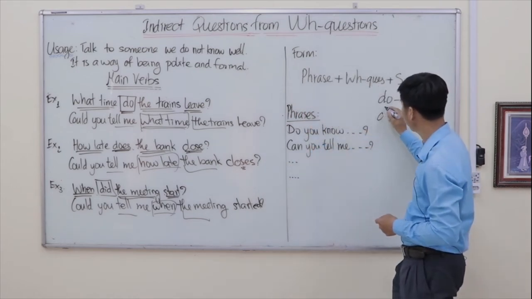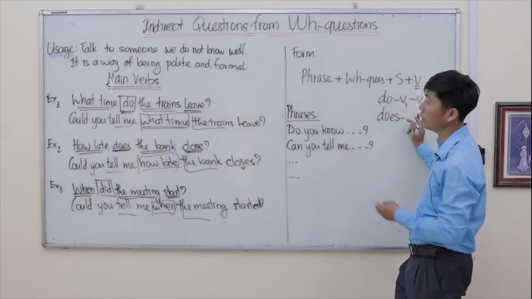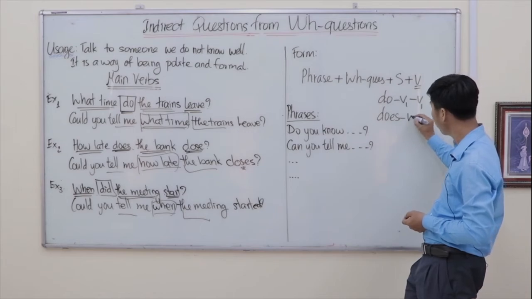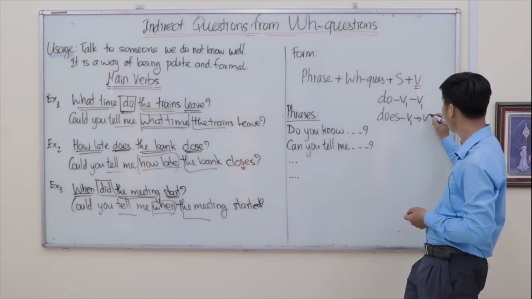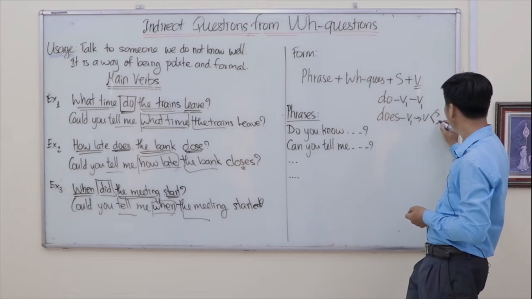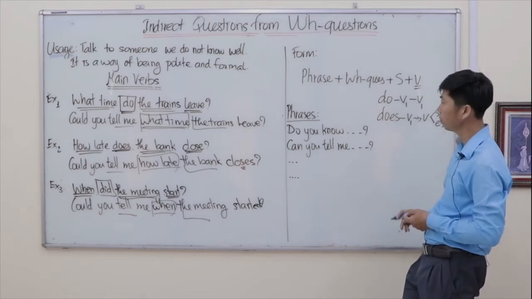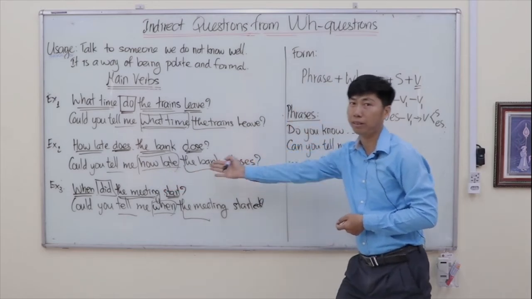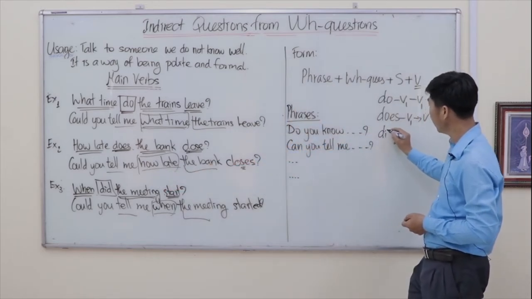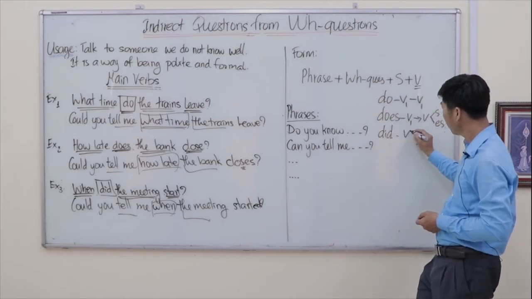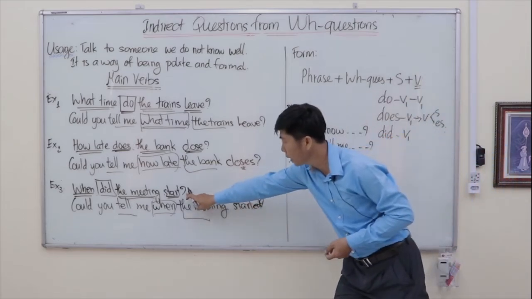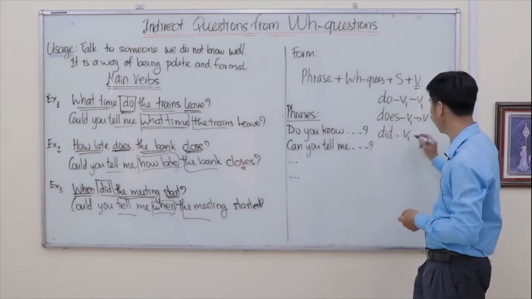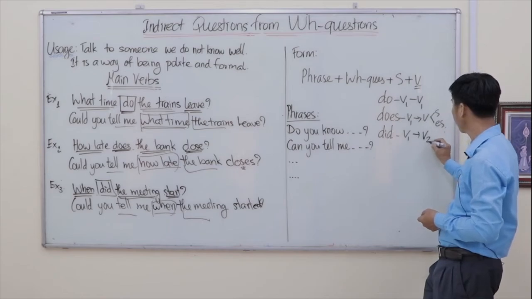So when you see the verb does in the question, when we change to an indirect question, we have to change verb 1 to a verb with s or es. And in example number 3, you see the word did in the question. So if you see the word did in the question, the main verb in the sentence has to change to past simple or past tense. So change to verb number 2.